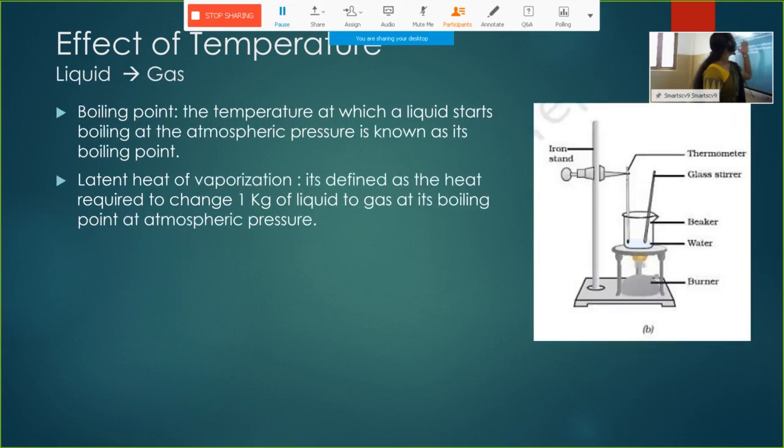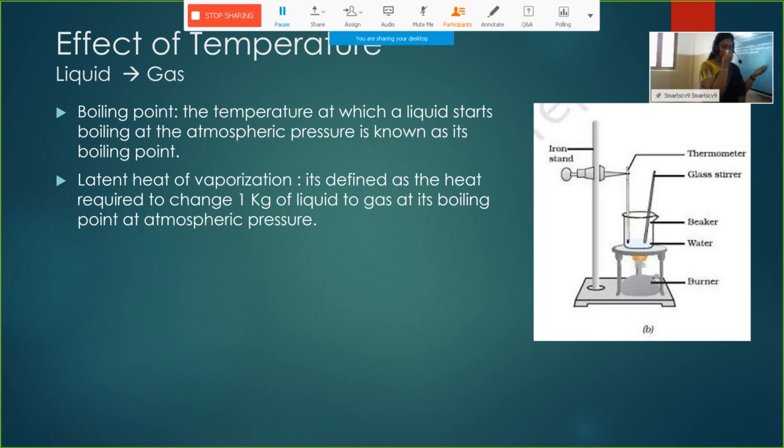Second is liquid to gas. Liquid to gas means the boiling point. When we heat a liquid, after attaining its boiling point, it will start boiling. Boiling point means the temperature at which a liquid starts to boil. After attaining the boiling point, what happens? The temperature will remain constant until all the liquid is vaporized.